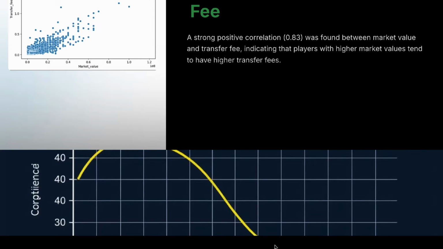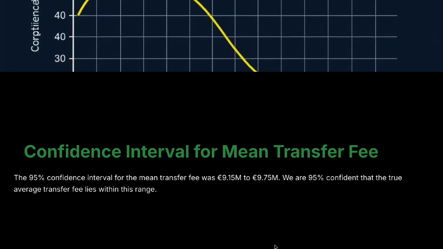Confidence interval for mean transfer fee. We also calculated a 95% confidence interval for the mean transfer fee. The interval ranges from 915 million euros to 975 million euros. This means we are 95% confident that the true average transfer fee lies within this range, providing a reliable estimate for clubs and analysts.